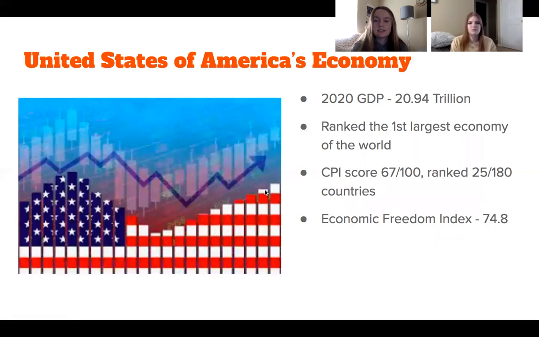So to begin, the United States of America's economy: in 2020, the GDP reached $20.94 trillion, and this made the US the largest economy of the world. Their corruption index score is 67 out of 100, and they're ranked 25 out of 180 countries, meaning that they do fairly well and don't have much corruption in that area. The economic freedom index is 74.8 for the United States, which means the economy is pretty freely managed and isn't controlled by factors.